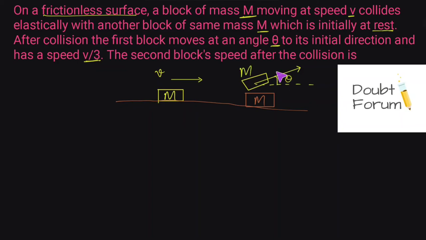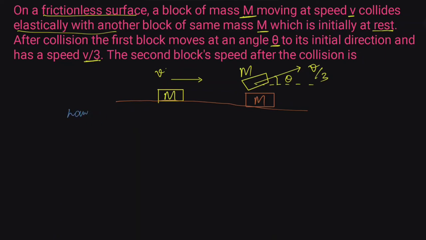And what happens after the collision? The speed of this block becomes v by 3. Initial velocity was v, and after collision with the stationary block, the velocity becomes v by 3. Now the question says, what will be the speed of the stationary block after the collision? As the collision is completely elastic in nature, we can simply apply the law of conservation of mechanical energy.